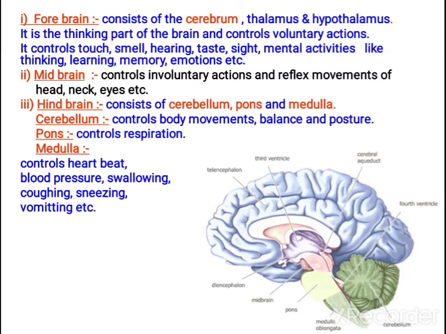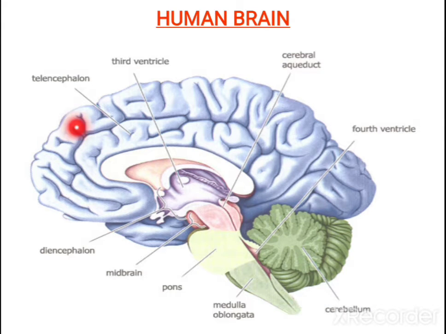And the pons controls respiration, and medulla controls heartbeat, blood pressure, swallowing, coughing, sneezing, vomiting, etc. Children, we can practice the diagram also, and apart from that you learn all the functions of the various parts of the brain, because it is repeatedly asked as 5 mark questions. This is the structure of the human brain: this is cerebrum, then thalamus and hypothalamus, this is the midbrain and pons, medulla, and this is cerebellum.